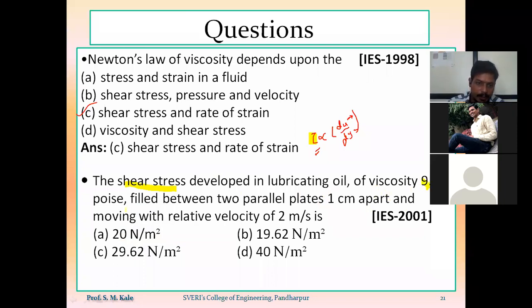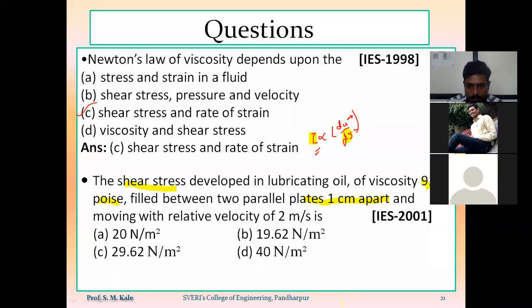Filled between two parallel plates 1 centimeter apart. What is the meaning of two parallel plates 1 centimeter apart? It means the change in distance, the value of dy is 1 centimeter.